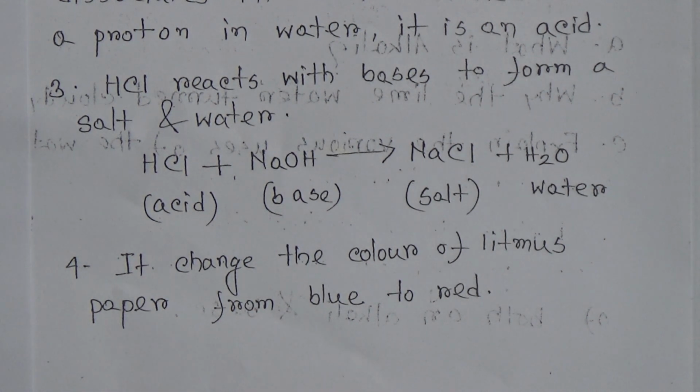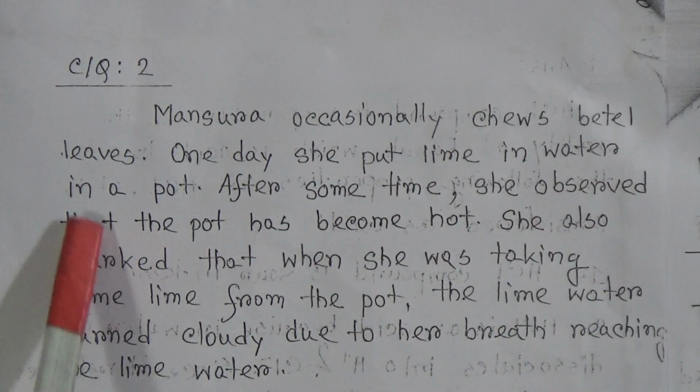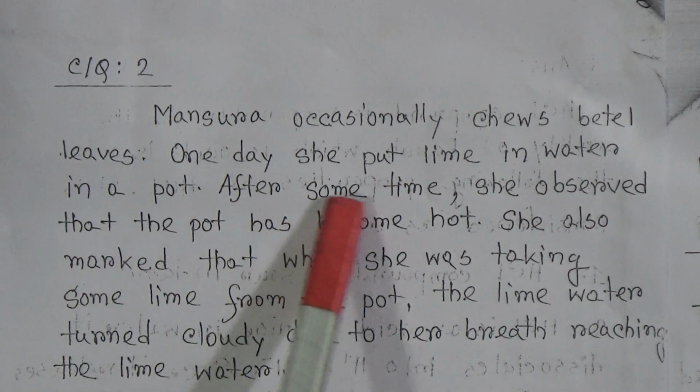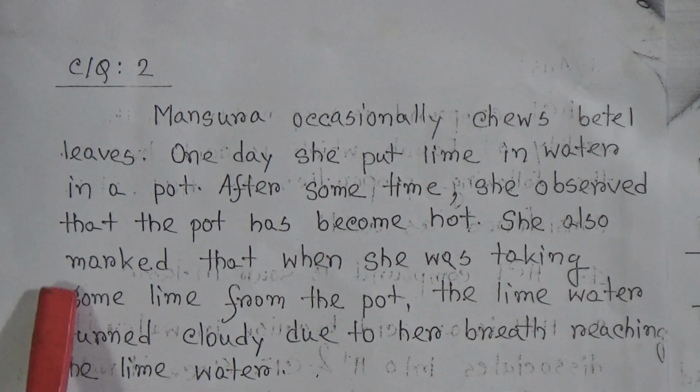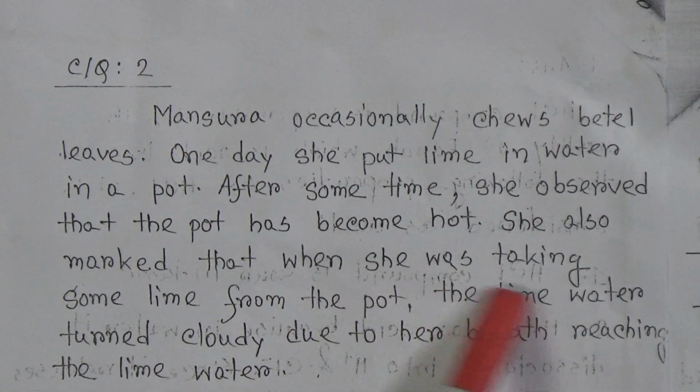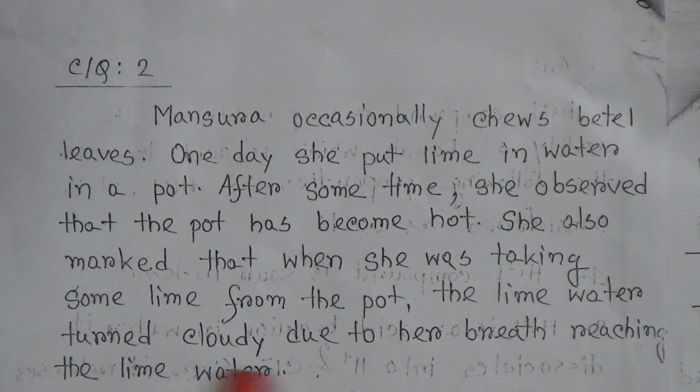Now come to the next question of the exercise. Mansura occasionally chews betel leaves. One day she put lime in water in a pot. After some time she observed that the pot became hot. She also marked that when she was taking some lime from the pot, the lime water turned cloudy due to her breath reaching the lime water.